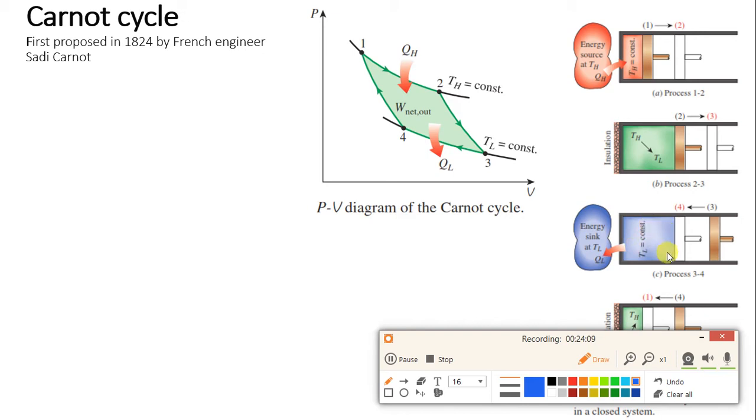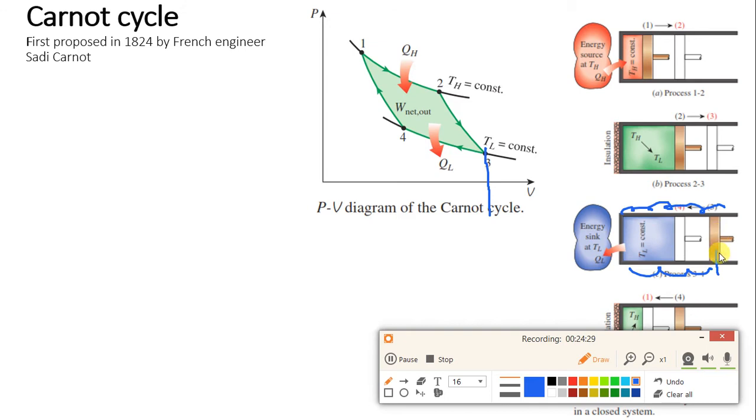Let me explain this directly on this diagram. Suppose the piston is over here. Now I have removed the insulation. On this side there will again be insulation, on this side there will be insulation, but from the cylinder head I have removed the insulation and attached a low temperature sink over here. So because of that there will be heat transfer.